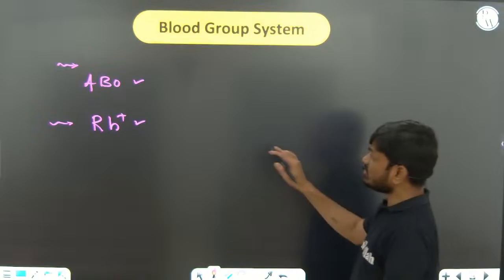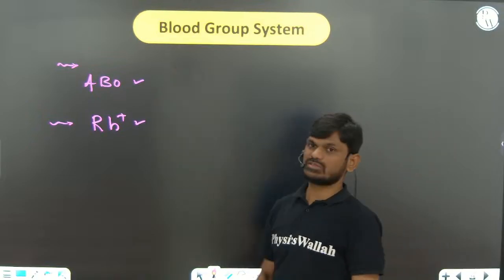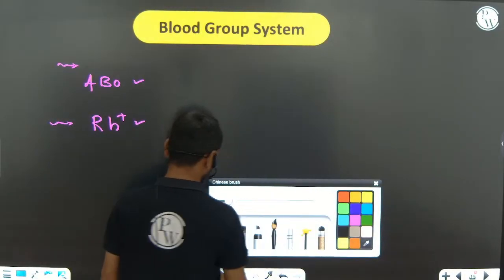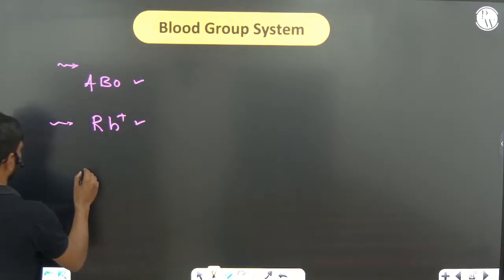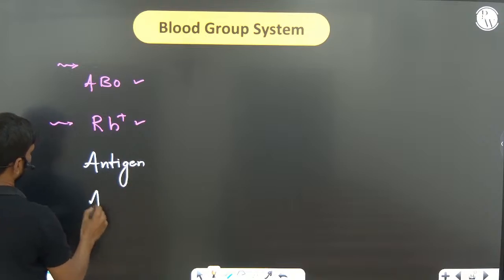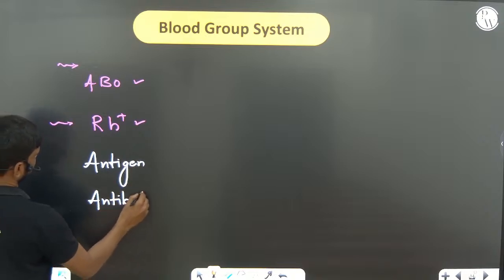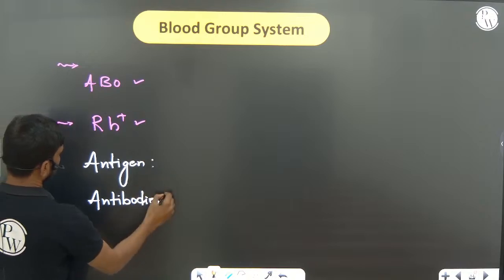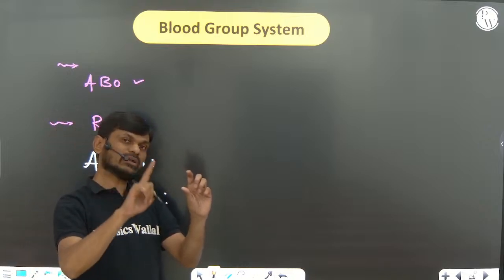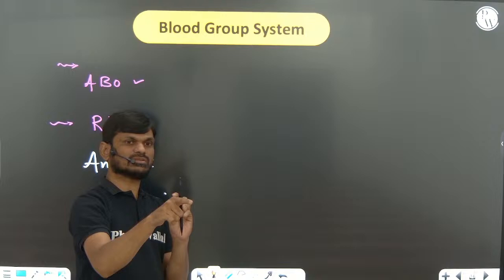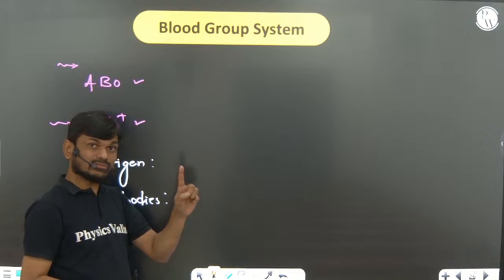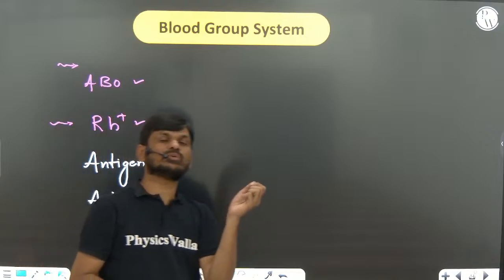So what is the basis for the formation of the ABO blood grouping system and the RH blood grouping system? The formation of the ABO blood grouping system is because of the presence or absence of antigens and antibodies. Antigen is a chemical responsible for inducing an immune response in the body.